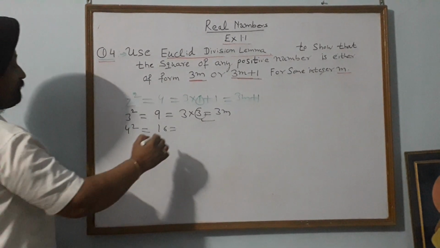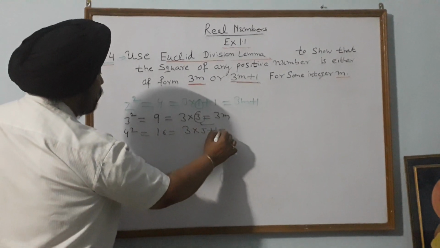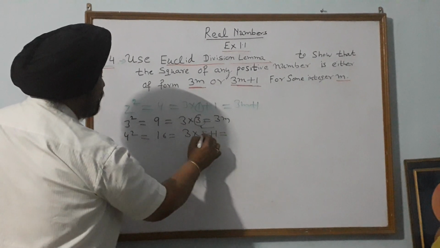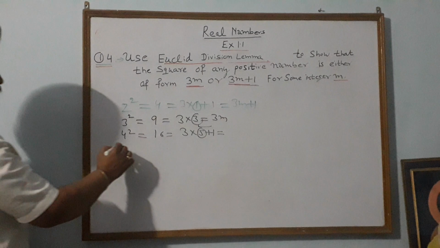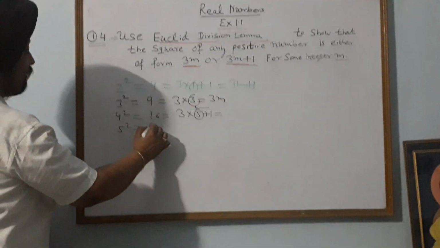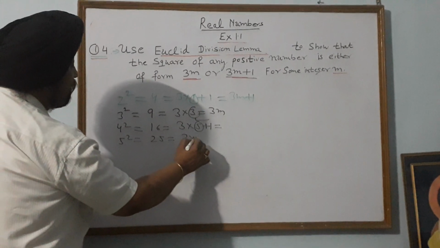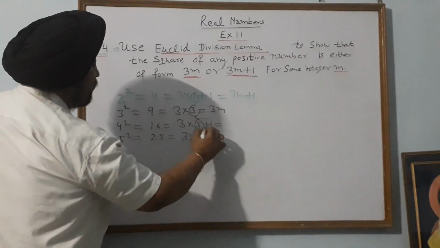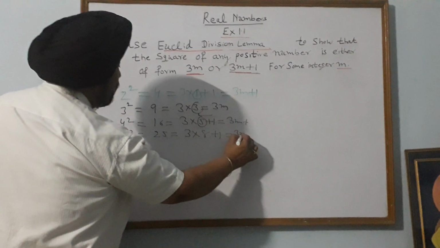It can be written as 3 into 5 plus 1. So what is m here? M is 5. Similarly, the square of 5 is 5 square, which is equal to how much? 25. It can be written as 3 into 8 plus 1. So what is its form? Its form is 3m plus 1.